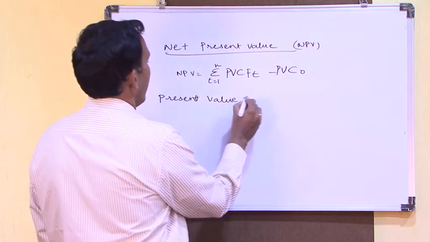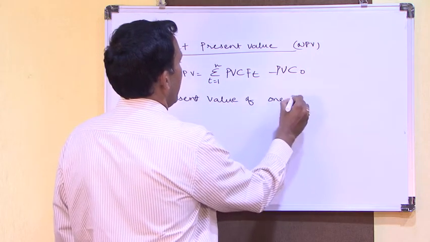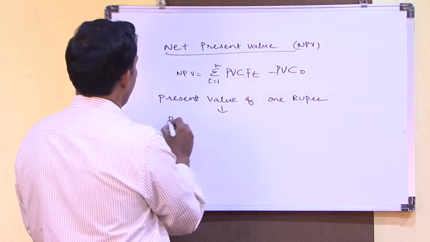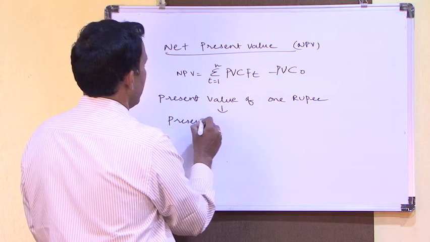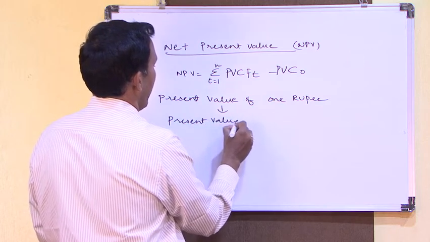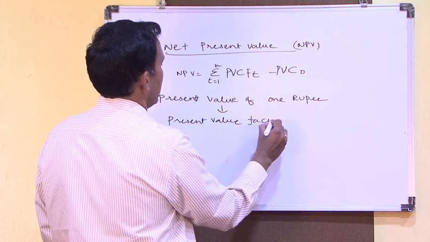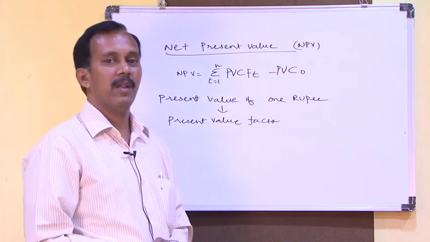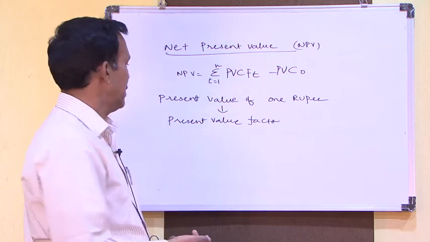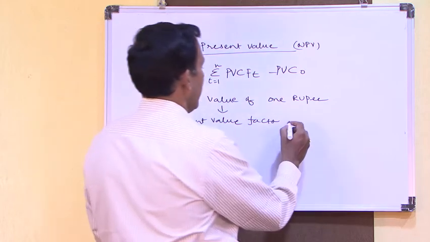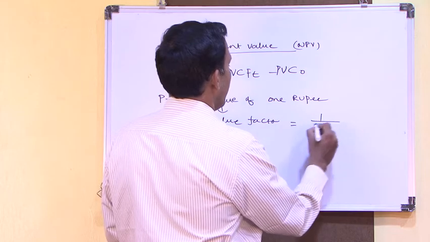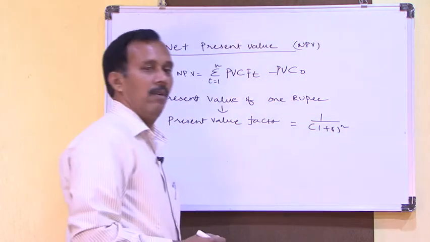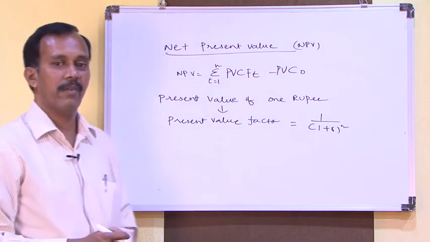The present value of 1 rupee depends on the present value factor. The present value factor we can find using 1 by 1 plus r to the power of n.